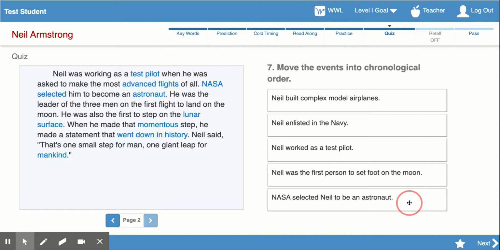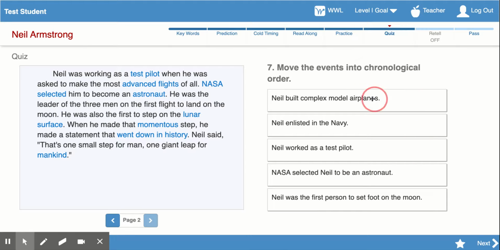And then the last one said NASA selected Neil to be an astronaut. Well, I can see right here that it says NASA selected him to become an astronaut. And my logic says that that had to happen before he walked on the moon. So I'm going to move it up here.